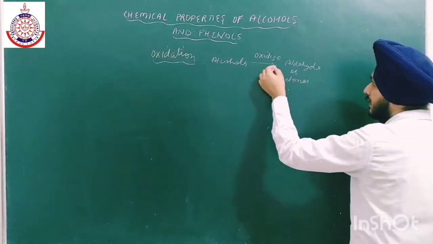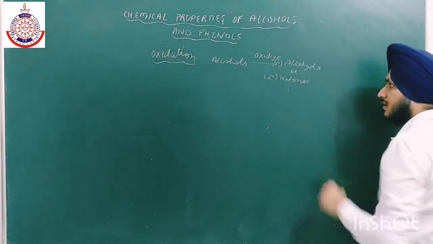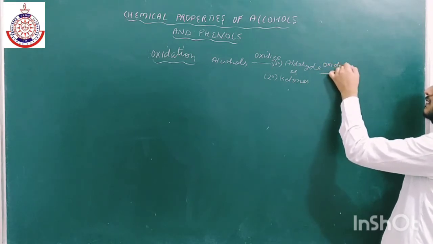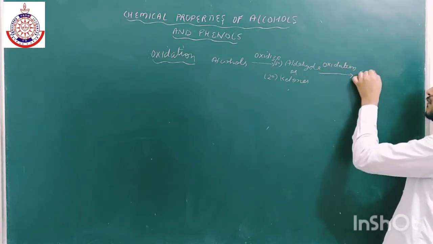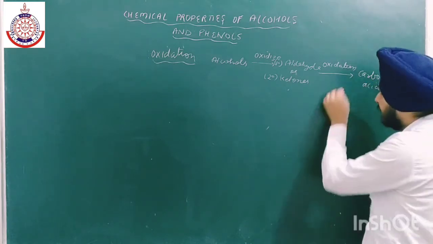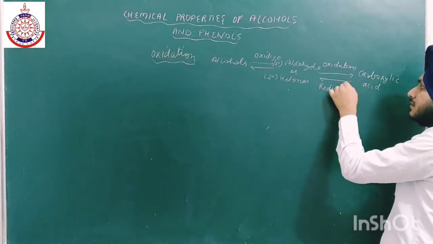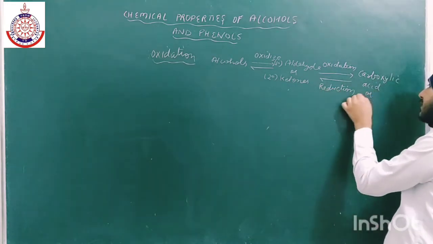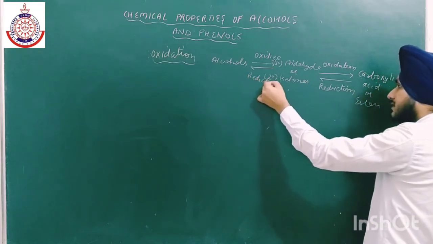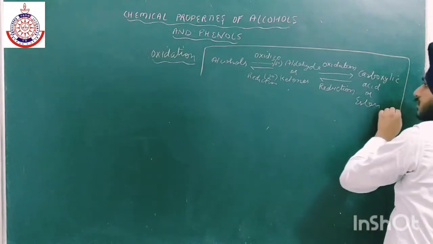Okay, अगर 1 डिग्री है तो 1 डिग्री से एल्डिहाइड बनेगा, अगर 2 डिग्री अल्कोहल ले रहे हैं तो कीटोन बनेगा. And again, if we oxidize it, then it will change into carboxylic acid. Okay, and the reverse is reduction. We have already prepared alcohol from carboxylic acid and aldehyde, और esters भी बन जाते हैं. ठीक है, reduction. So you have to remember this thing. Okay, this whole block you have to keep in your mind.